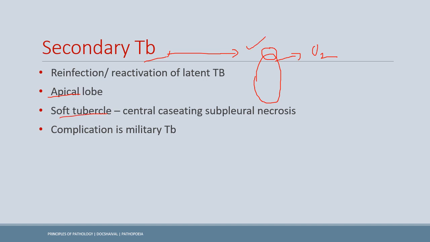Now there is formation of the soft tubercle. Soft tubercle, in contrast to the hard tubercle, has a soft caseating center, and classically it is subpleural. Subpleural necrosis is seen. The complication of secondary TB is miliary TB. It's a severe form of TB where there is bacterial dissemination throughout the body. There is multi-organ failure, so it's an emergency.